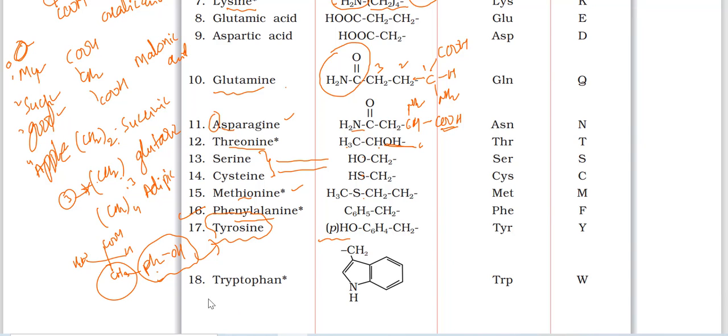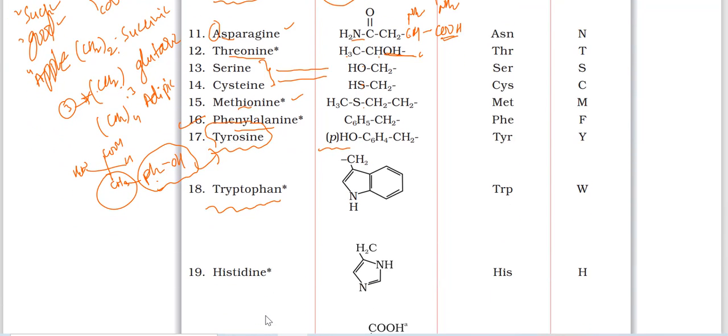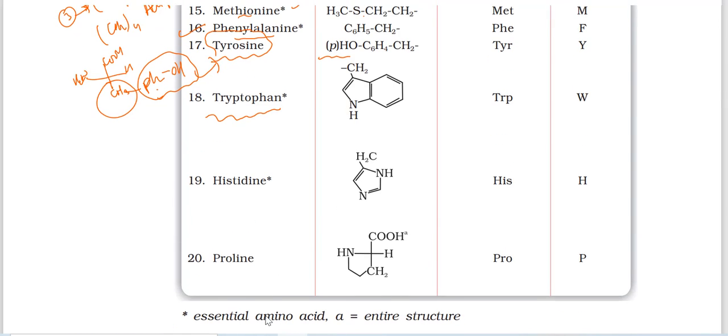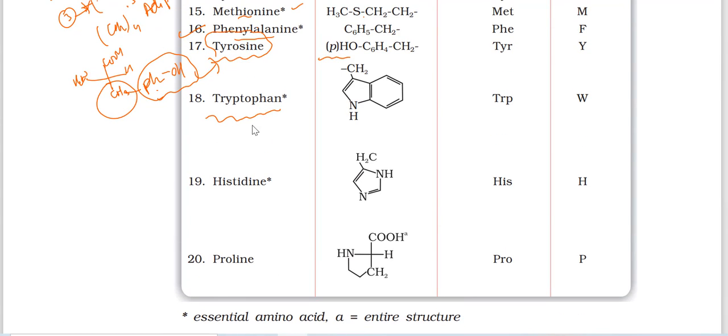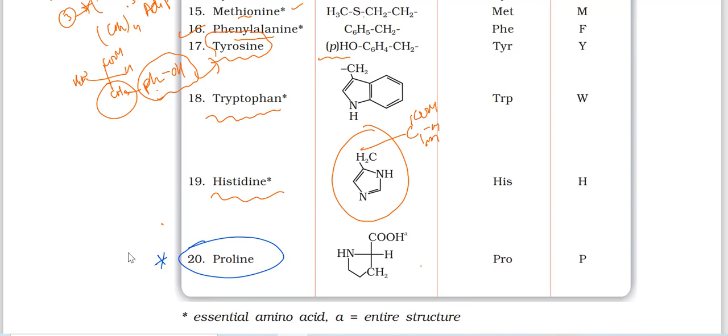ठीक है? Next tryptophan. So few structures, so you have to remember. Last 3 structures are there: tryptophan, histidine, and proline. So here one important point: the proline doesn't have primary amide. See here, nitrogen is there. This is the secondary nitrogen.